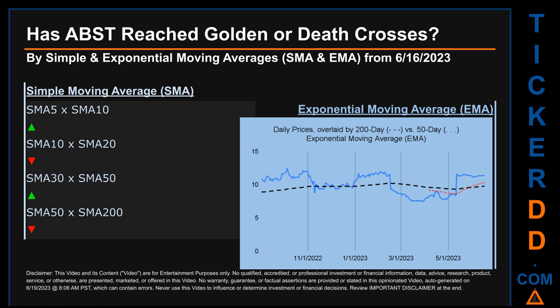Has ABST price reached golden or death crosses? Golden cross and death cross are basic signals that compare average prices across two specified trade day ranges, a short-term versus a long-term range. For example, 5-day versus 10 trade days. Essentially, a golden cross is a bullish signal. It appears when a ticker's short-term moving average crosses above its long-term average. Vice versa, a death cross is a bearish signal when the short-term crosses below its long-term moving average.